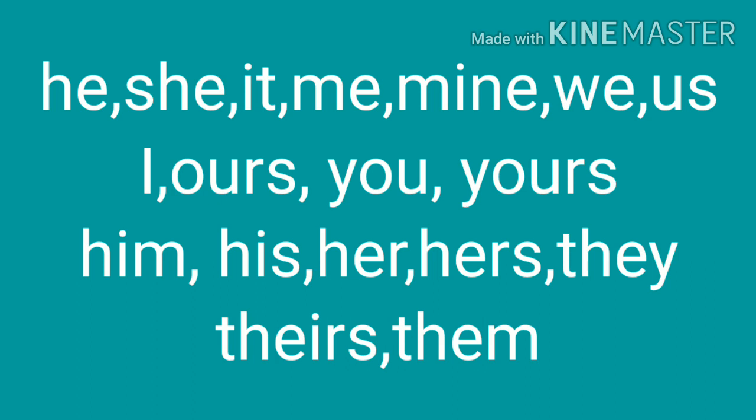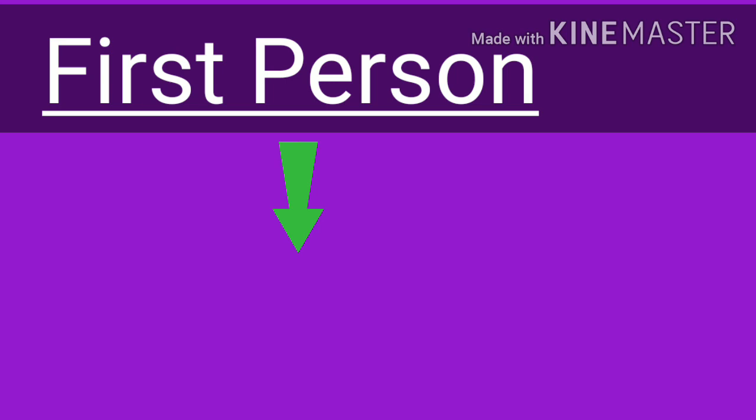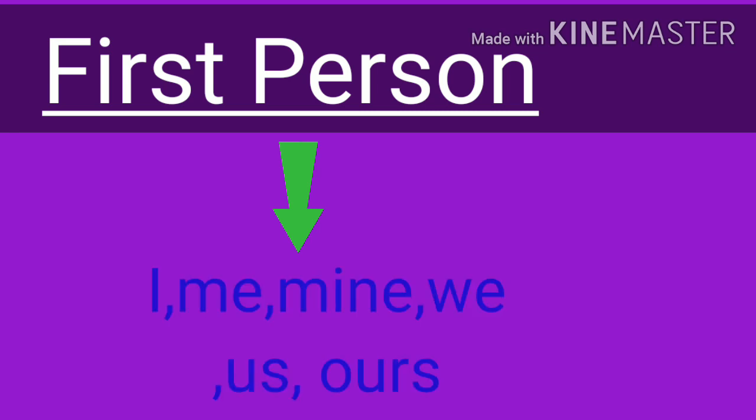Now we will study the first person, second person and third person. Firstly, I will explain the first person. All the pronouns that are used for the person speaking are known as pronouns of the first person. Whoever is speaking, that person is the first person. For example, I, me, mine, we, us, ours. These are the pronoun words which are used as first person.